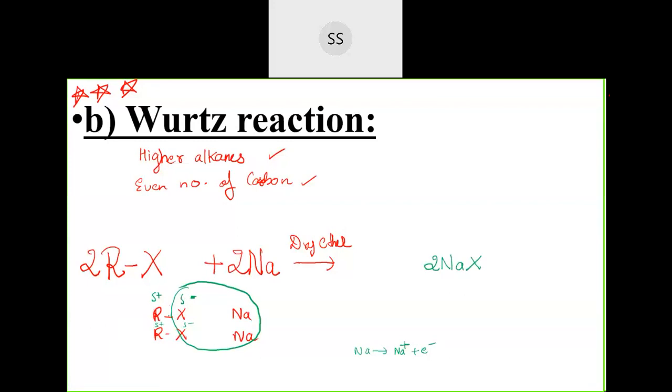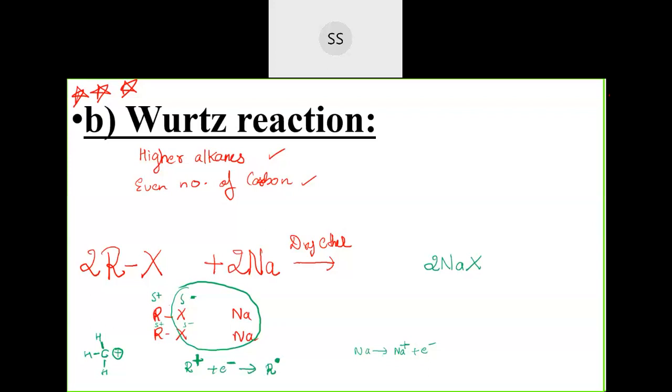Okay, now if X minus goes out, then R will be remained with one plus charge, correct? R plus. So this R plus is a carbocation, carbon with the positive charge, which has even number of electrons. If I take now here CH3, CH3 is like this, no? This is CH3 carbocation. It will have 6 electrons, 1, 2, 3, 4, 5, 6. So this is deficient and they can take an electron. So this electron which is lost by the sodium will be taken by this. So they will take one electron. So if they take one electron, they will get odd number of electrons. And odd number of electrons means it's a radical. So a free radical will be formed.